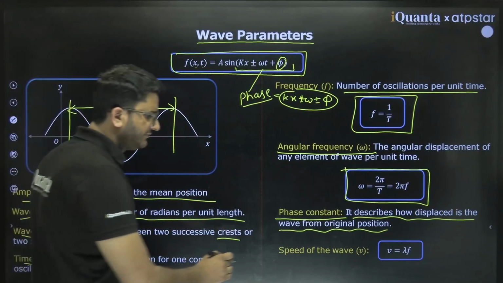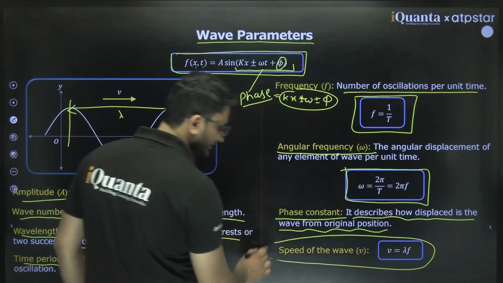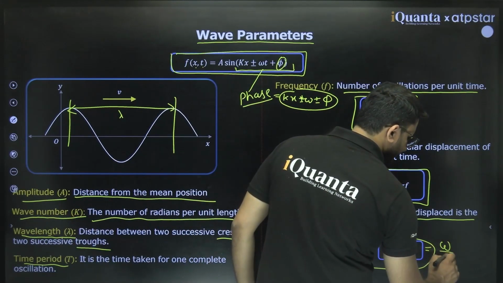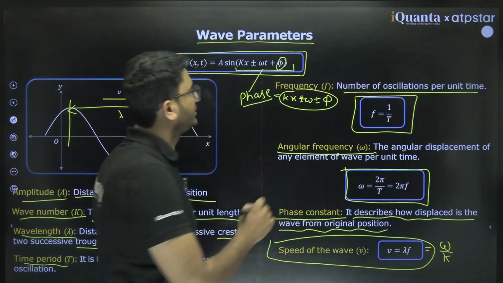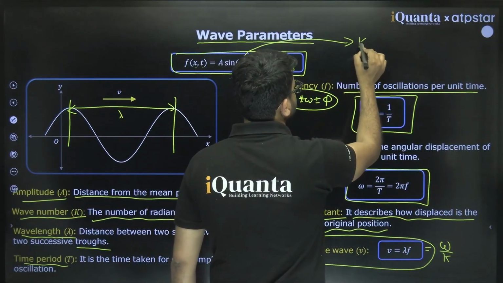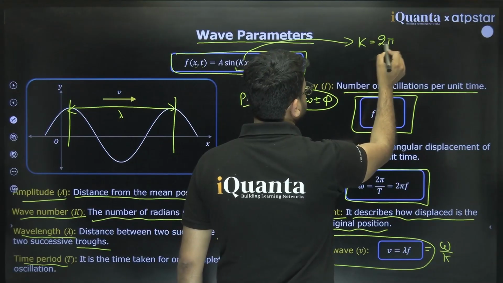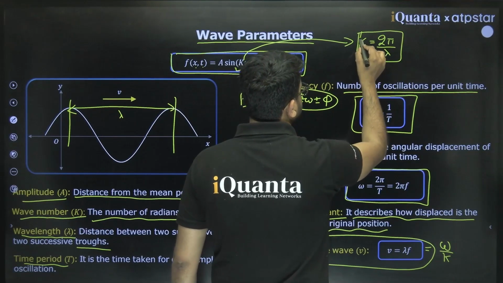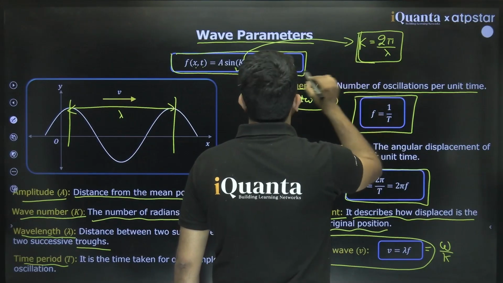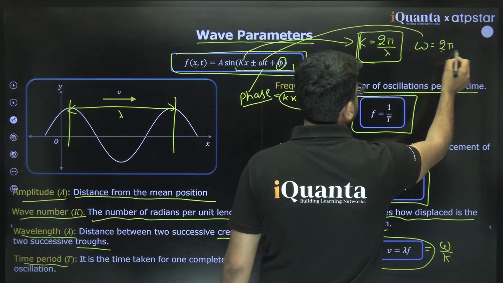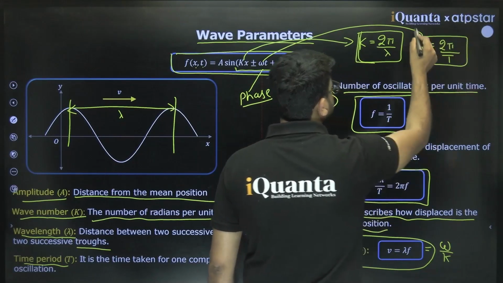Then the speed of the wave is lambda f, or it can also be written as omega by k. The two main things: one is k, which gives information about lambda. K is nothing but 2 pi by lambda. And omega is 2 pi by time period; it gives information about frequency and time period.